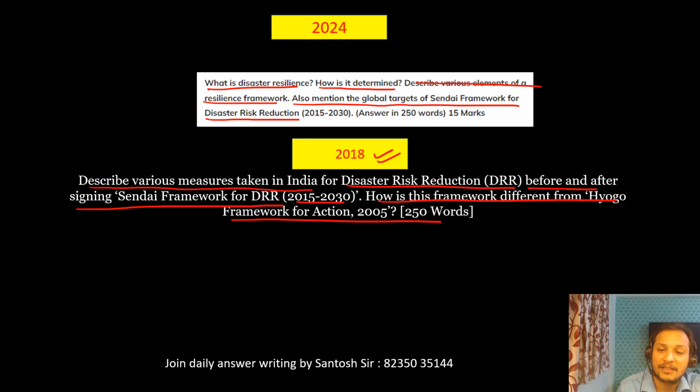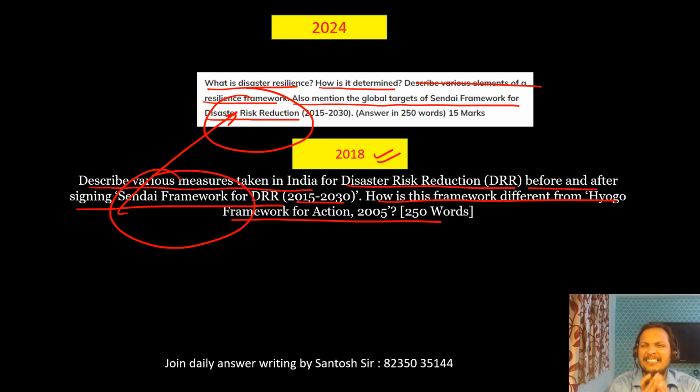Directly, the Sendai framework is again repeated. Disaster risk reduction, the Sendai framework, exactly the same question: the 2018 question repeated in 2024. That is why I say the analysis of the PYQs of the last 10 years and their linkages with current affairs is very, very important.